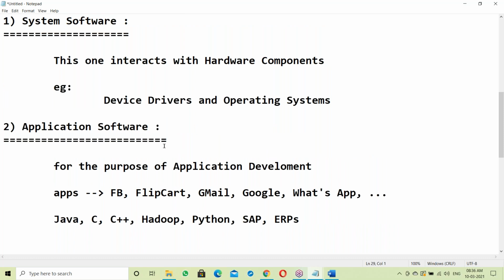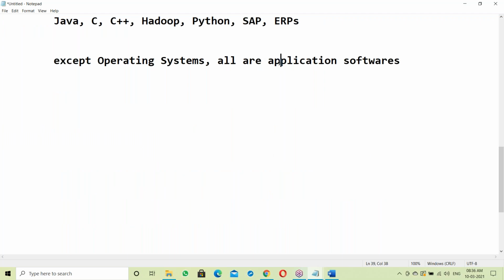Before going to application software, let us see something about OS, because this topic requires OS. So what is OS? Operating systems. Here is some question for you guys. Please try to answer this question.